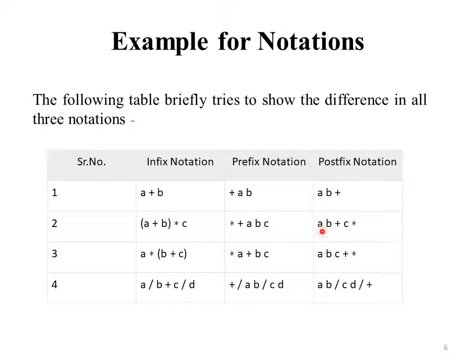So in postfix notation, first we solve A plus B, that's why here we write AB plus. Then we solve multiplication, that's why we first write the operand and then the operator, that's why we first write C and then the operator is multiplication. So this third and fourth example, all of you practice this.